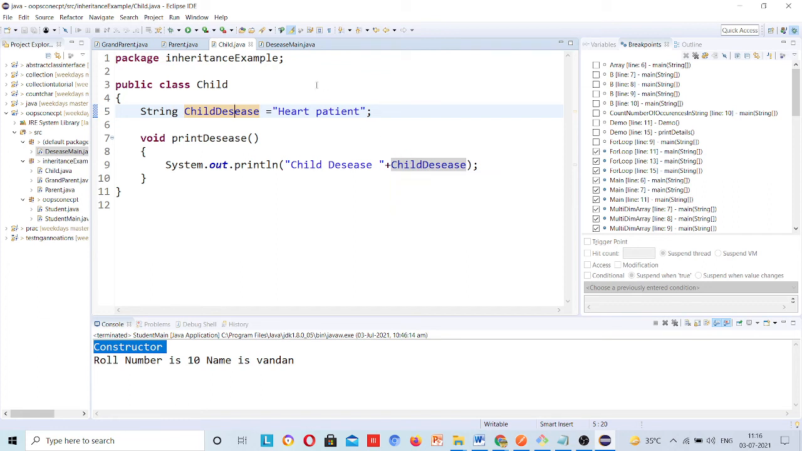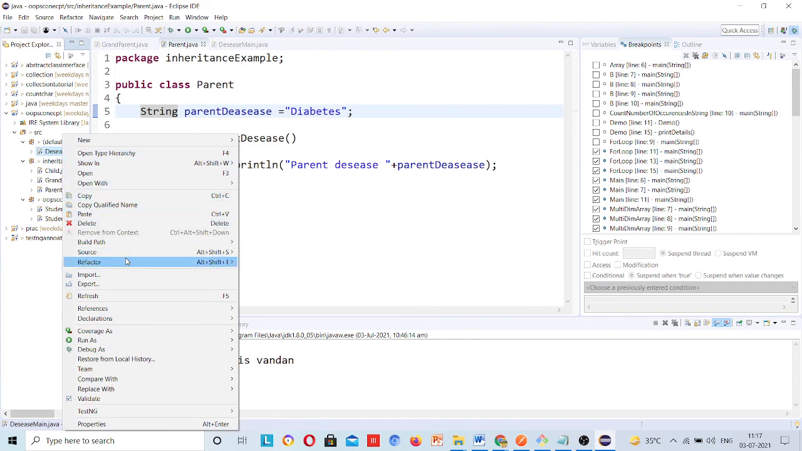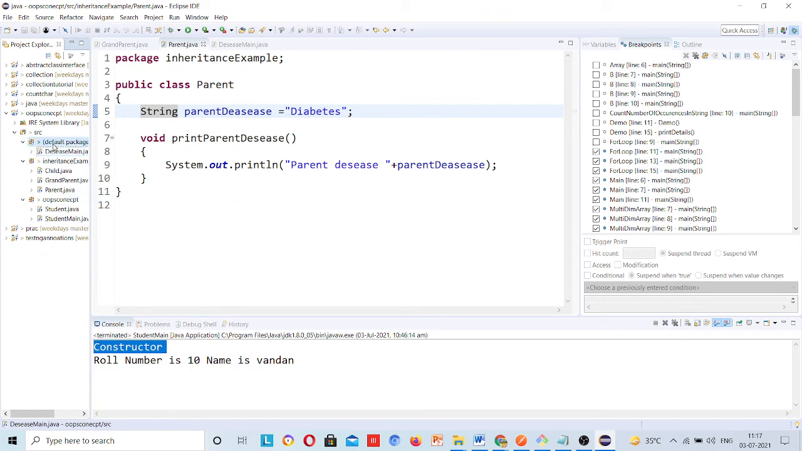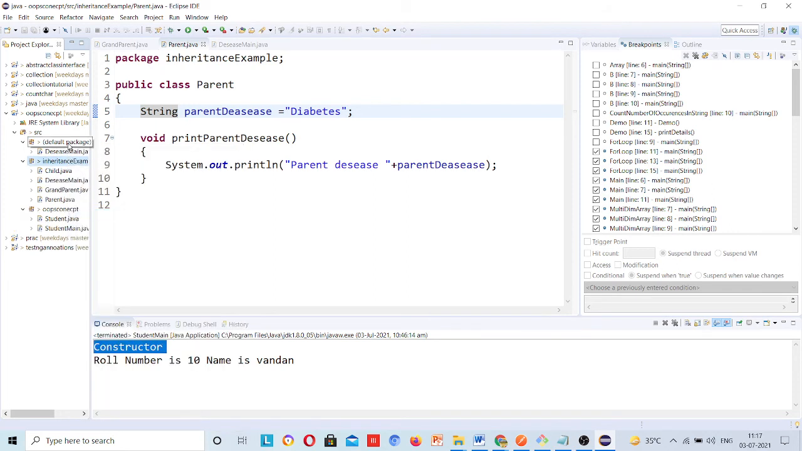As of now I will close this child, don't mind that. And what I did, this main I have created outside of the package, so by default it has created the default package. I will cut this and paste it inside that package only. First let me paste here, and now delete this default package.